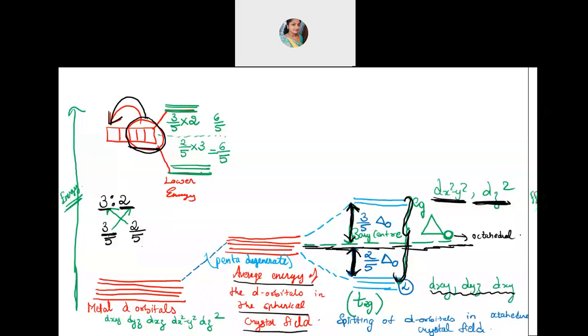So how do we make it equal? This 3 by 5 we multiply with 2, and 2 by 5 you multiply by 3, then you will get 6 by 5 and 6 by 5. So this is just a calculation they have done to get the equal energy. Is it clear now?